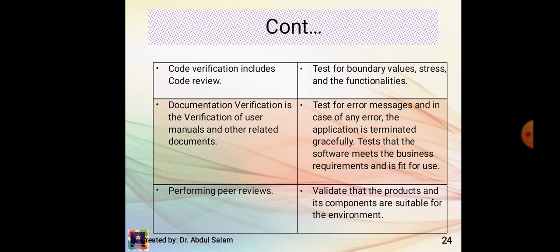In verification, code verification includes code review, and in validation, we test for boundary values, stress, and the functionalities. Documentation verification is the verification of user manuals and other related documents. In validation, we test for error messages, and in case of any error, the application is terminated gracefully. It tests that the software meets the business requirements and is fit for use. Performing peer reviews, and validation validates that the products or their components are suitable for the environment.